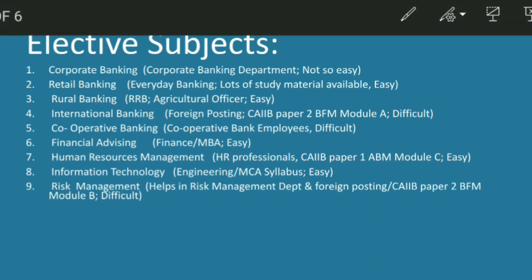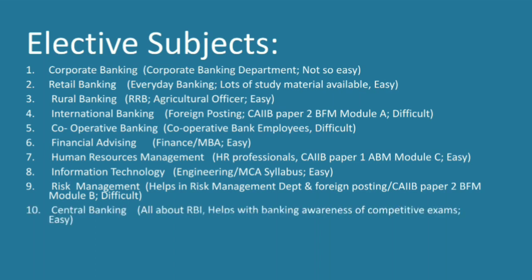Okay, now let's see the next elective subject, which is central banking. Central banking, mark my words, is a very, very easy subject. If you like theoretical subjects, then you should definitely go for this. Otherwise also it is an easy subject. If you read the Macmillan thin book, that book itself is sufficient to give you a 70 to 80 score. The complete book is about RBI, the central bank of our country. It has everything about RBI.